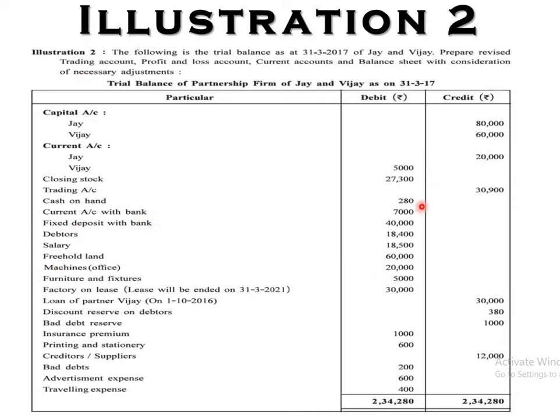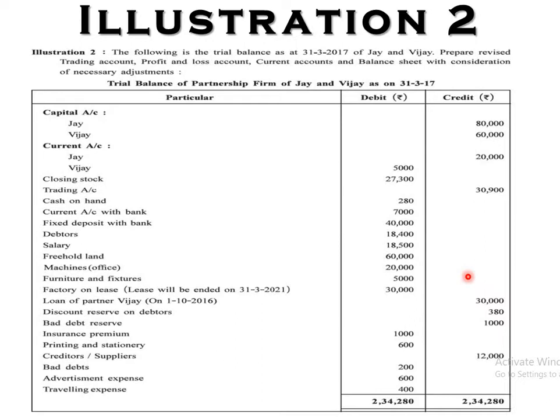Cash on hand 280, current assets. Current account with bank, current assets. Fixed deposit with bank, current asset. You can take all these as current assets, along with investments and other non-tangible assets. Next, debtors, current assets. Salary, profit and loss debit side. Freehold land, asset. Machines, 20,000, asset. Furniture and fixtures, asset. Factory on lease, asset. But see here, the lease will end on 31st March 2021. That means a hidden adjustment is there. You have to write off the amount, that is 30,000. We will discuss it when we give the entry in the adjustments.